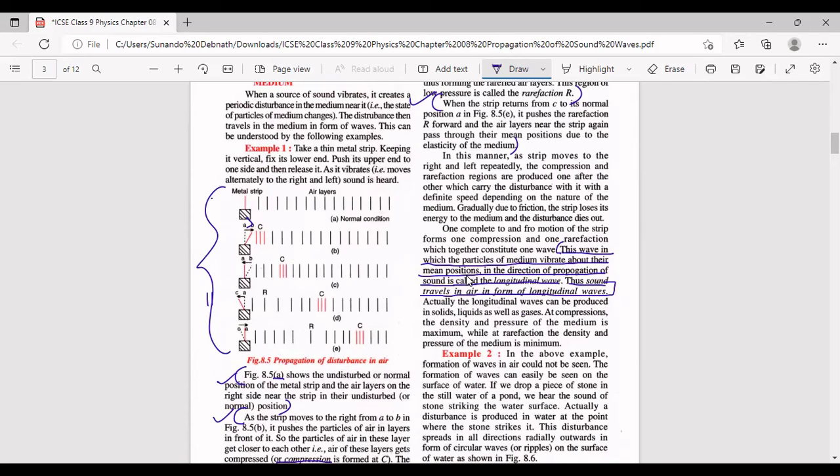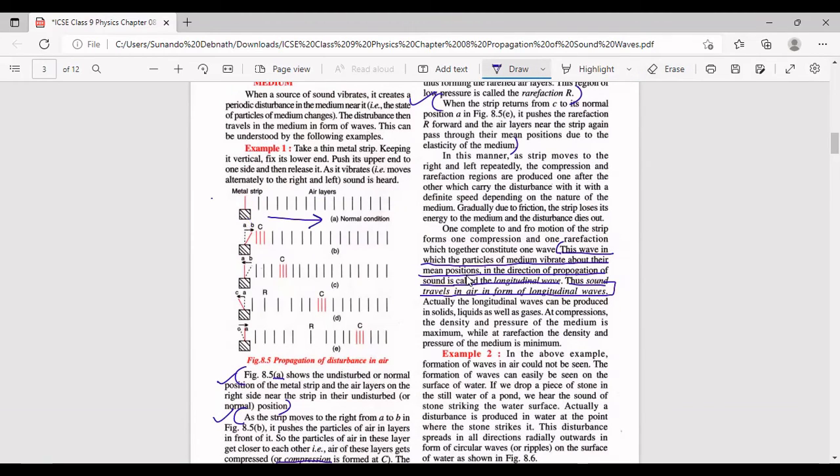Sound propagate किस direction में कर रहा है, children? इस direction में कर रहा है. You all will agree? यहां से suppose ये metal strip है, metal strip से वो दूसरे side में जा रहा है. तो sound is propagating in a horizontal direction along the arrow which I have drawn. ठीक है? और उसी direction में medium particles भी vibrate कर रहे हैं.